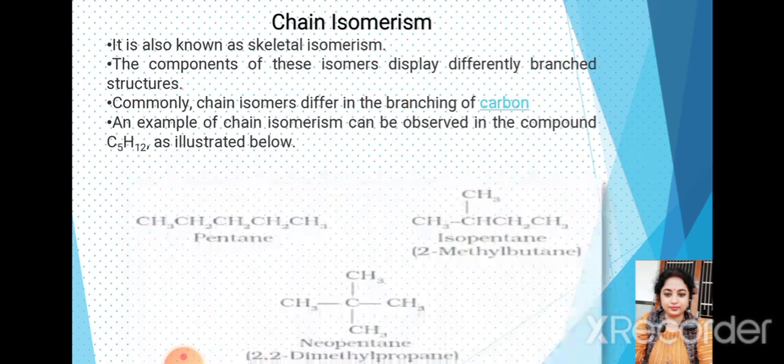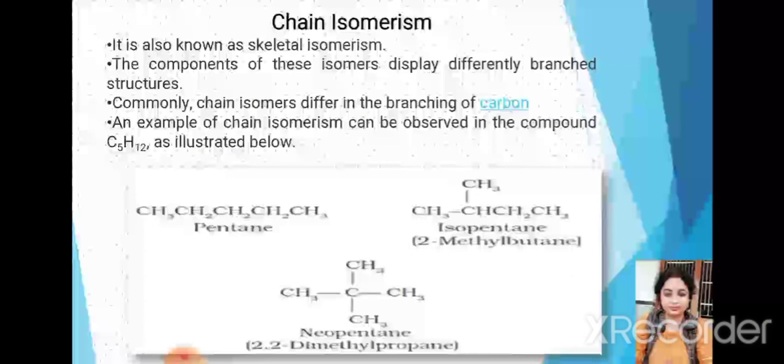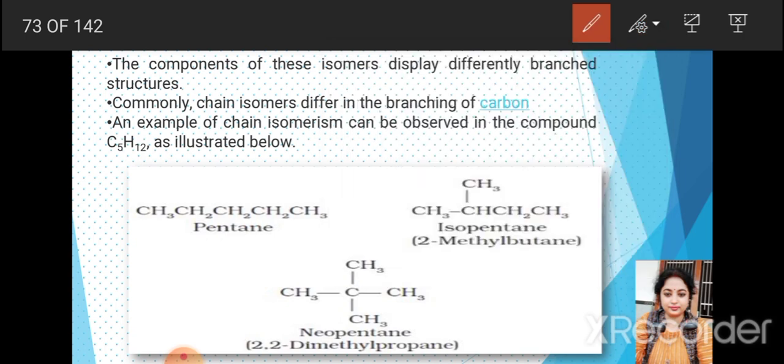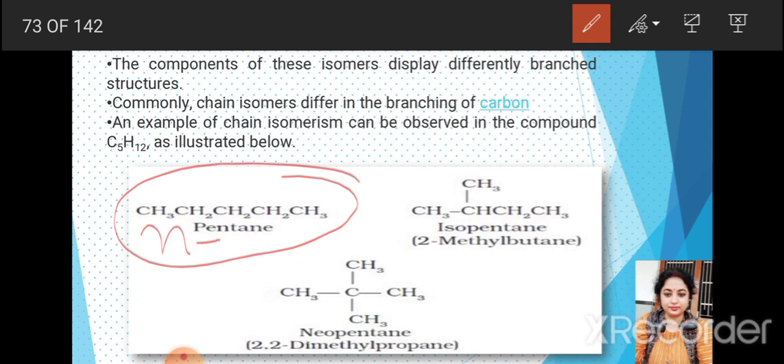Okay, let's see one example. Though it starts with butane C4H10, we can write the structure of normal butane and isobutane. Here I have taken the example of pentane: normal pentane, isopentane and neopentane. Three isomers we can see here of pentane. Okay, 1 2 3 4 5 carbon. So it is pentane. A normal, straight structure, it is normal pentane, n-pentane we will write.